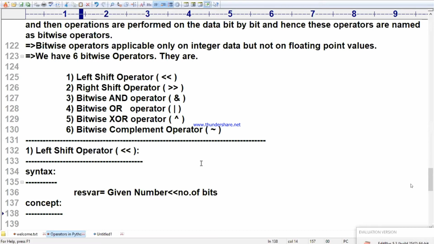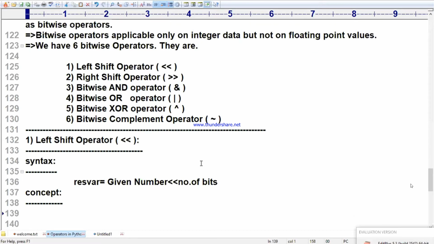After writing that, resultant variable is equal to given number, double less than, number of bits. Because once you understand the left shift operator, the right shift operator is easy for you. Double less than means left side symbol. Arrow is the left side symbol. See the edge. Number of bits.